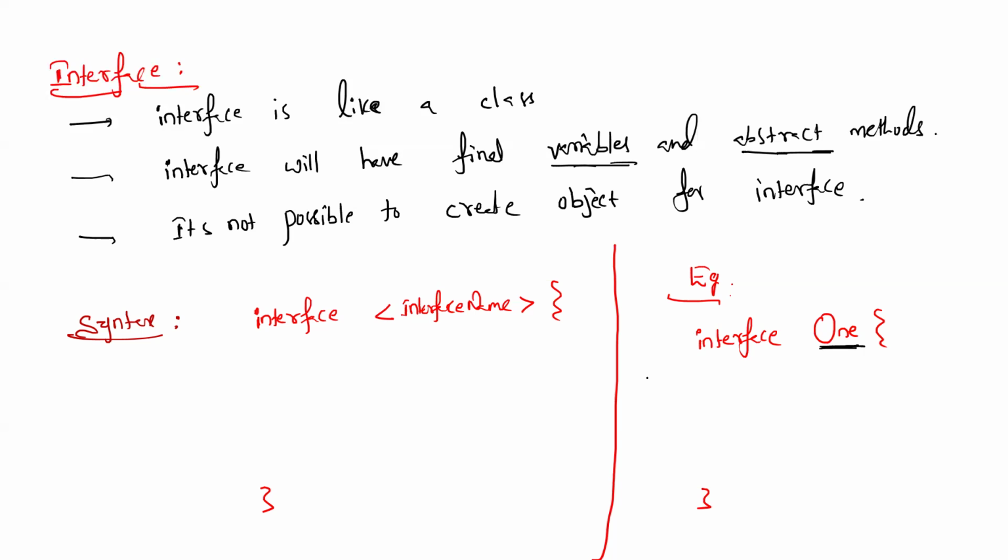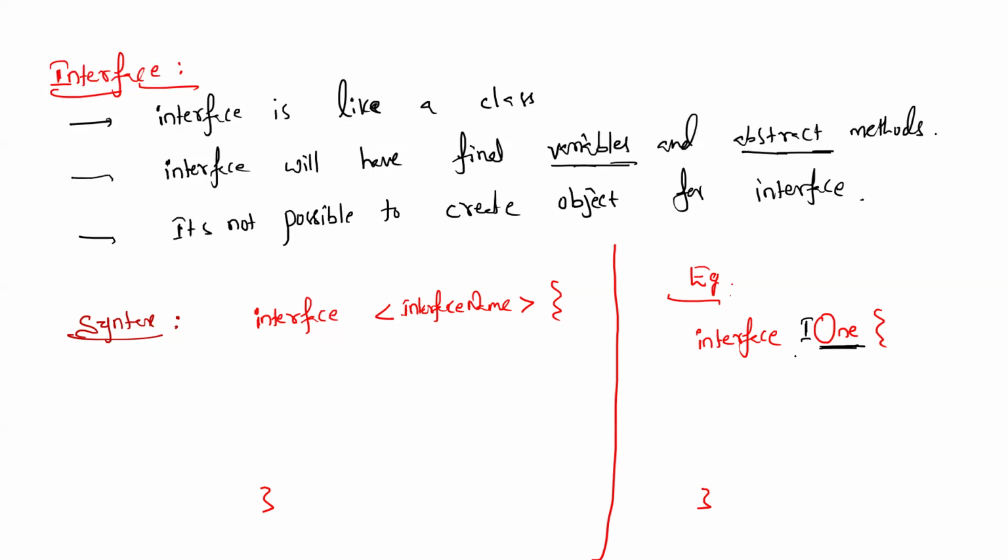If it is not a class in my code, there is confusion, right? That's why the recommended approach is that interface names should start with I. I want to give my interface name called Test, but Test can be a class also. Then how do you differentiate? That's why ITest, I1, I interface, like that. It is recommended, but we don't follow it.